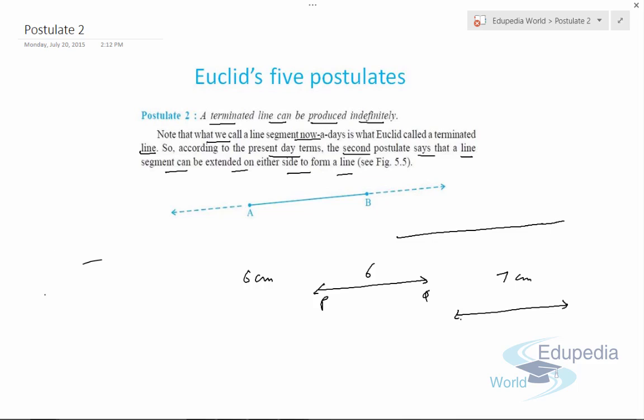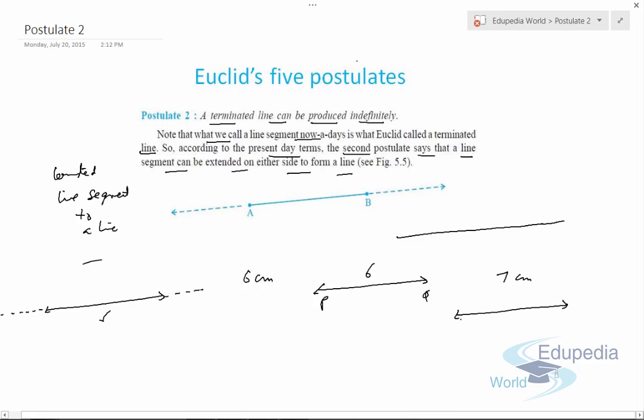Suppose we have a line segment of 6 centimeter. Then if we want to extend this line, we can extend it to unlimited length on either side to form a line. Means we can convert a terminated line, or we can say a line segment, to a line. So that is actually postulate 2.